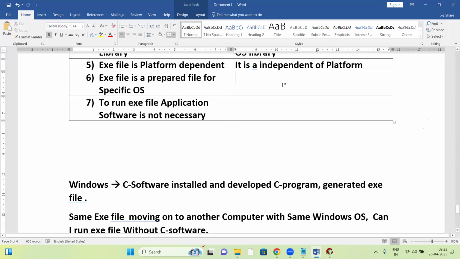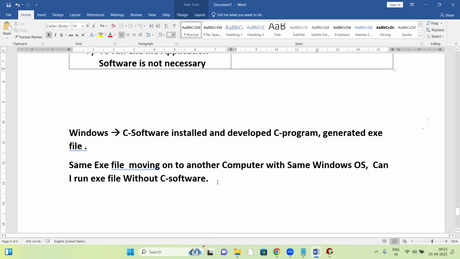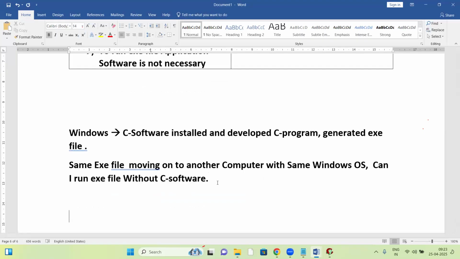Now come to Java. Suppose a Java dot class file is prepared in Windows OS. Now the same dot class file is moved to another computer, with the same Windows OS. Can I run it directly without Java software? Can you guess it? It's very simple to guess. Can I run a Java dot class file without Java software?